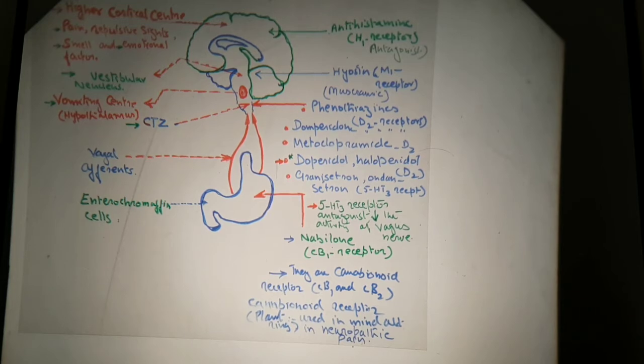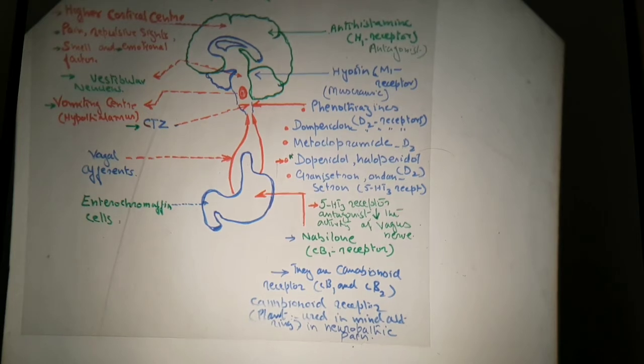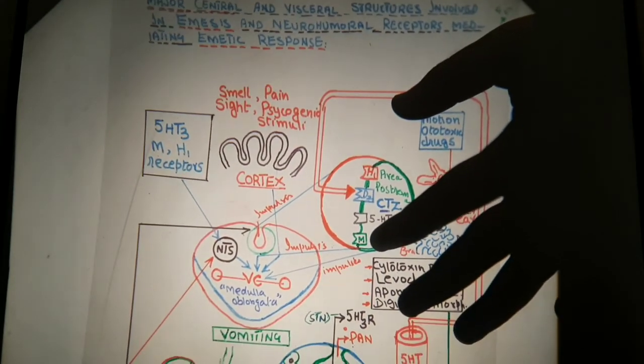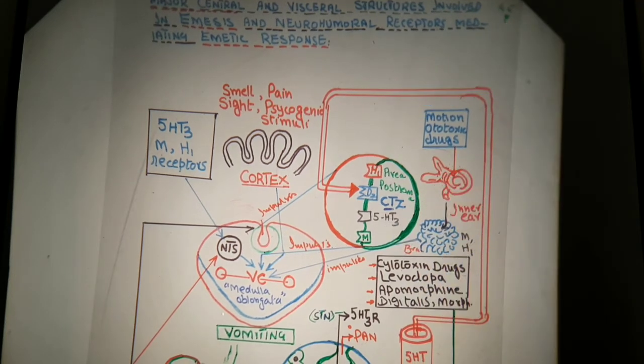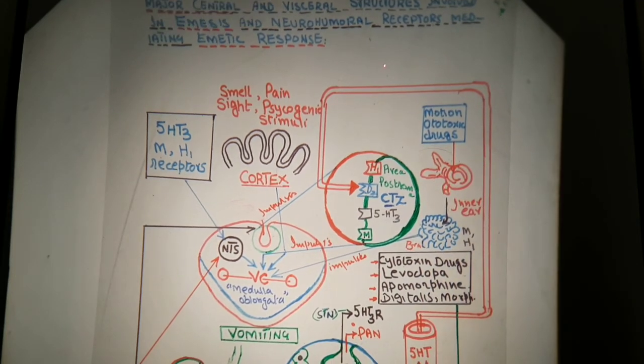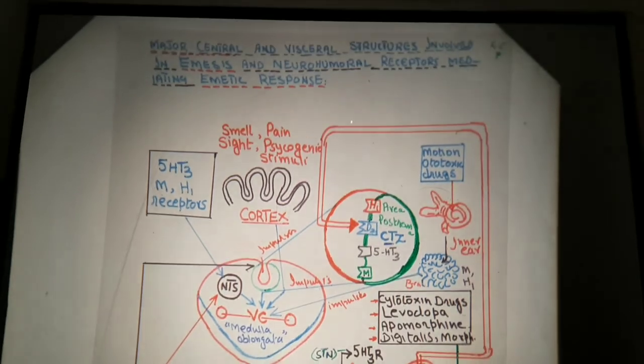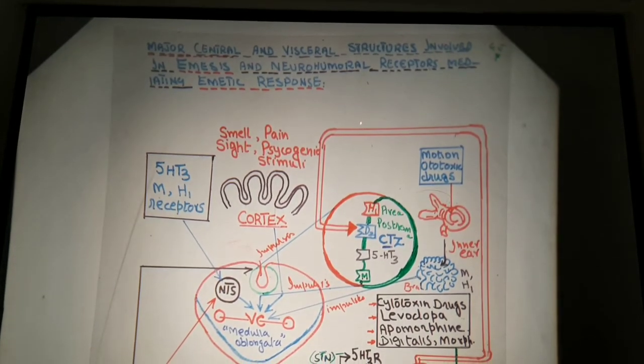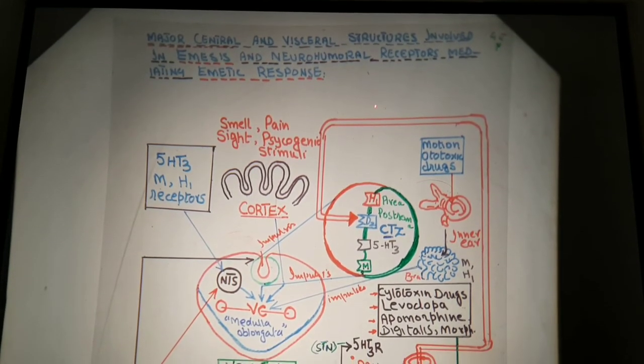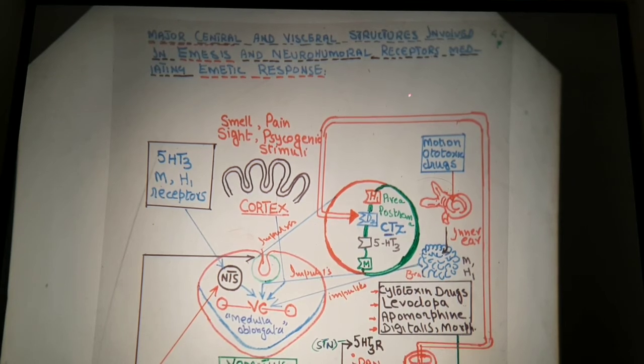Now this is the figure. Coming to the next figure, how the process of anti-emetics and emetics takes place. The major centers and visceral structures involved in emesis and the neurohumoral receptors mediating the emetic response.